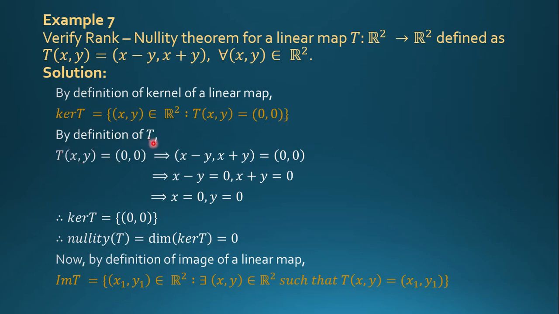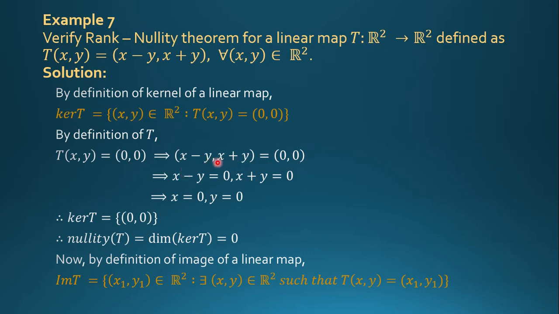By definition of T, T of xy is equal to x minus y comma x plus y is equal to 0 comma 0.